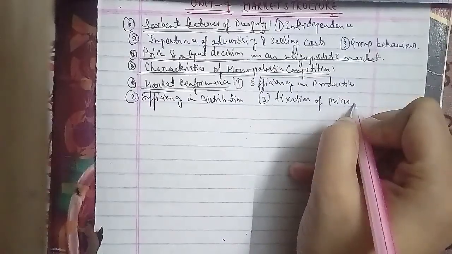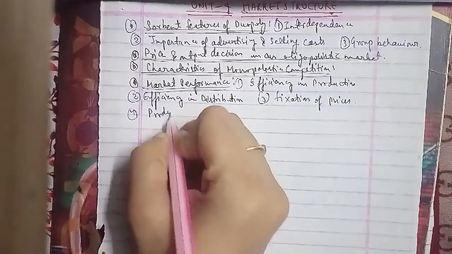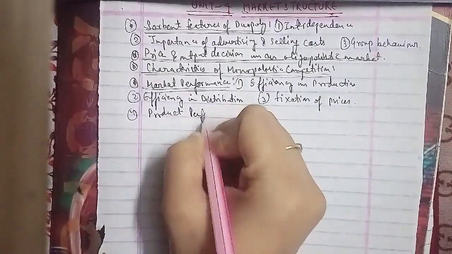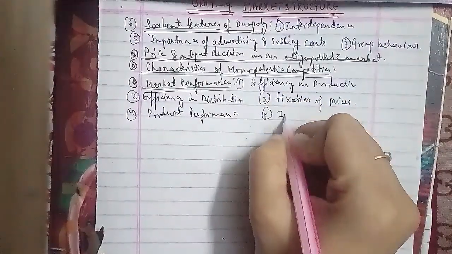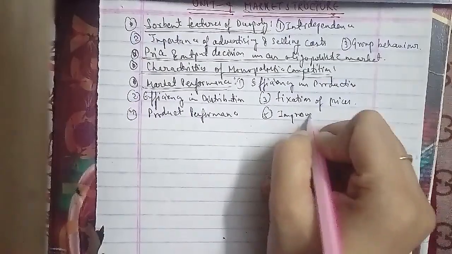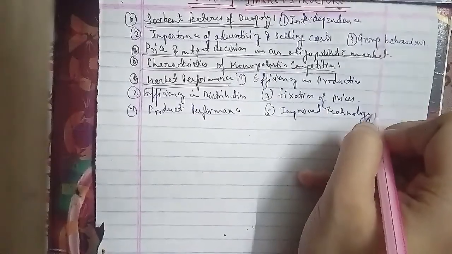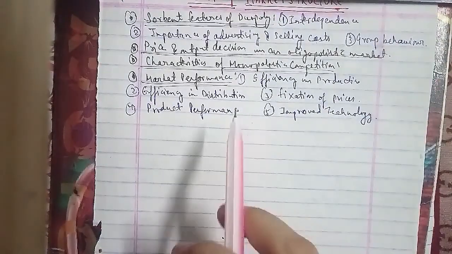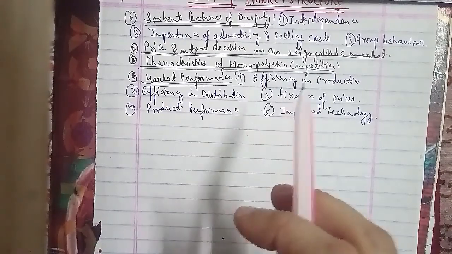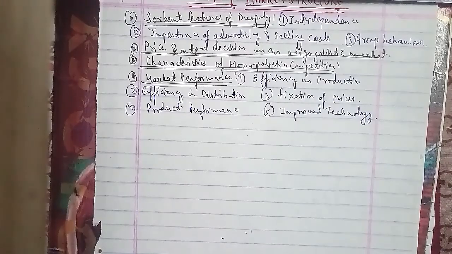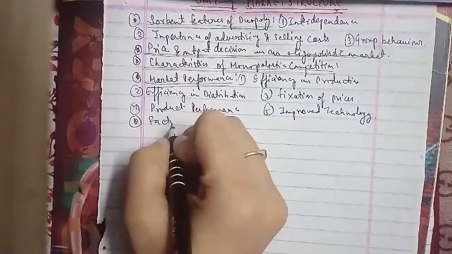Now we'll talk about another one, which is: which factors influence the market structure. The market structure is influenced by the following 4 factors. The first is degree of seller concentration.